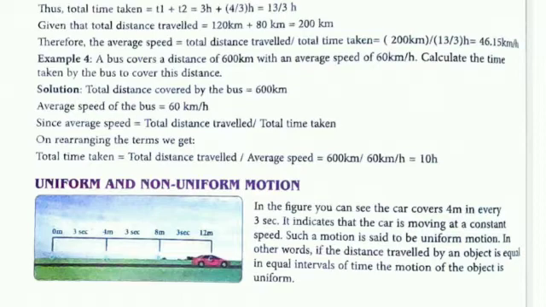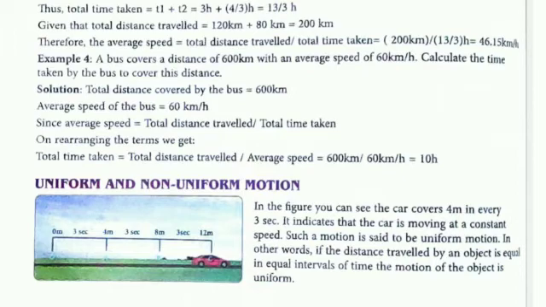So average speed is equal to total distance divided by total time. Here we have to calculate the time, so time is total distance divided by average speed. So 600 divided by 60 is equal to 10 hours. Answer is 10 hours. It took 10 hours to cover 600 km at the speed of 60 km per hour.